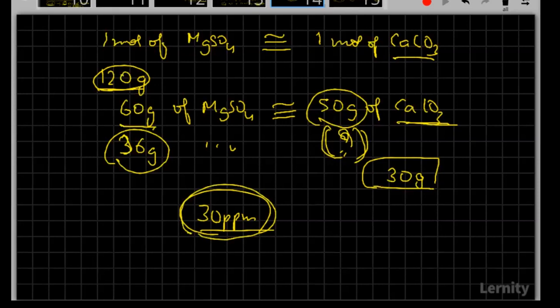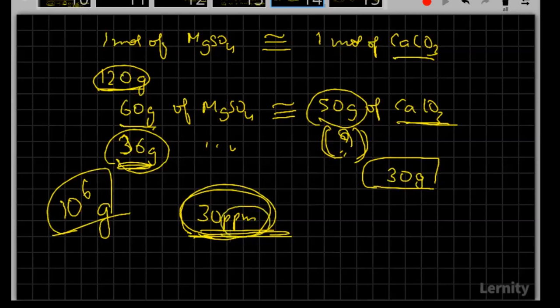The reason why this is 36 grams is that it was taken in 10 to the power of 6 grams of water. Whatever you have taken in 10 to the power of 6 grams of water, at that point, what is the weight of calcium carbonate? Hence that will be expressed in parts per million. I couldn't have continued with 10 to the power of 3 mL because the definition itself says I have to continue in parts per million, the amount of calcium carbonate. I hope it's clear now.